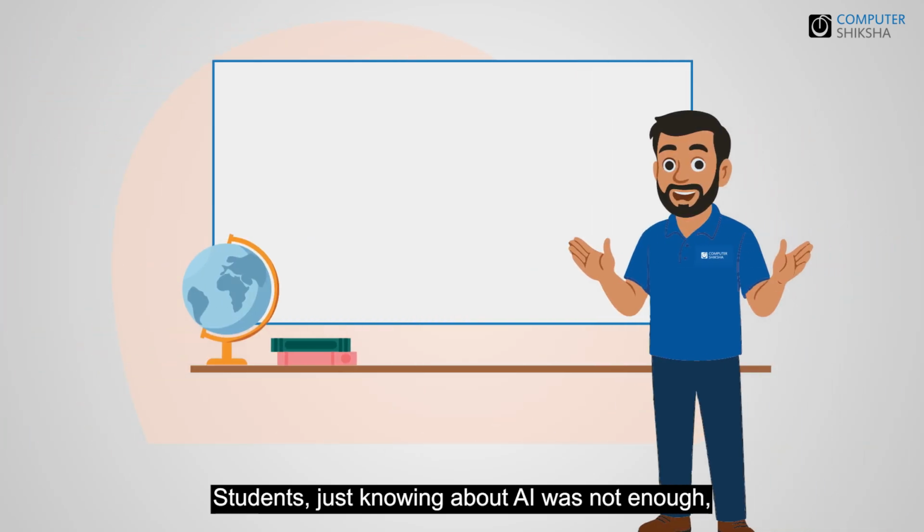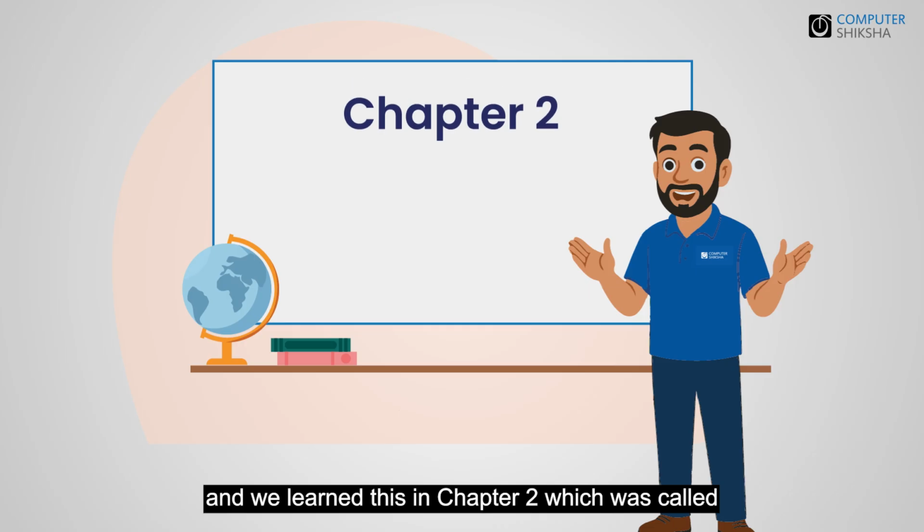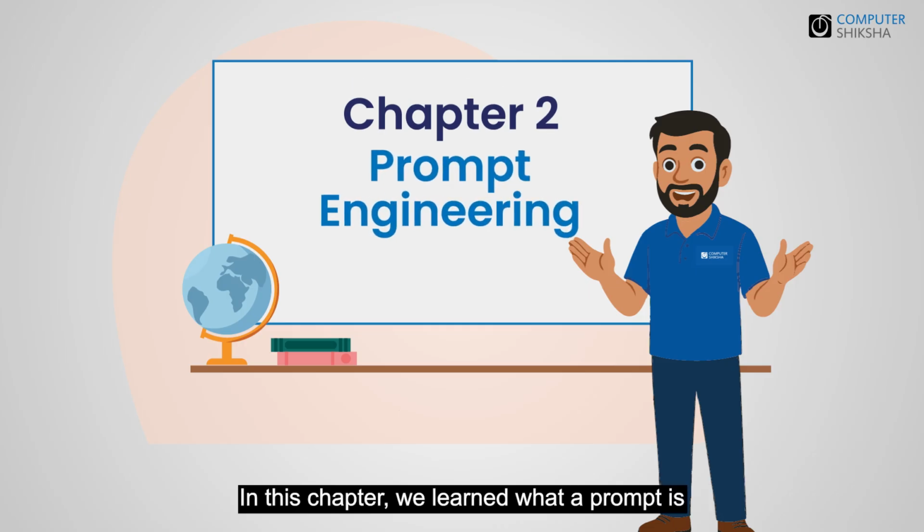Students, just knowing about AI was not enough. We also had to learn how to talk to AI the right way. And we learned this in chapter 2, which was called Prompt Engineering. In this chapter, we learned what a prompt is and why giving clear instructions is very important to get better results. We also learned the 3-part prompt formula, which helps us explain our ideas to AI more clearly. Now, let's revise chapter 2 once again.